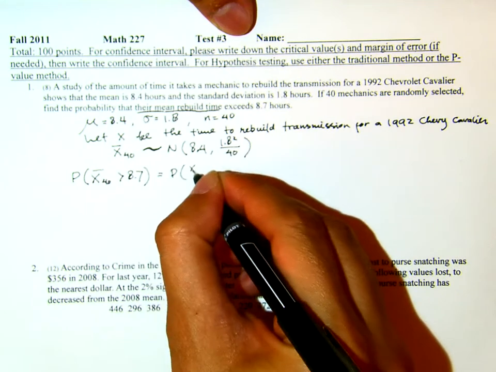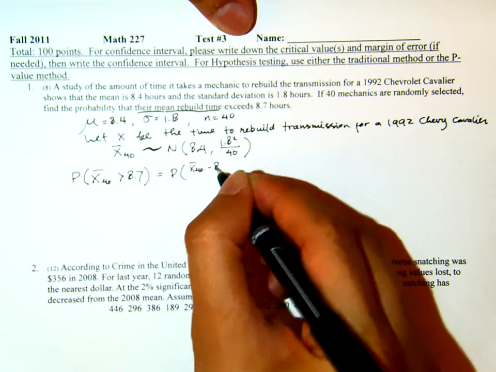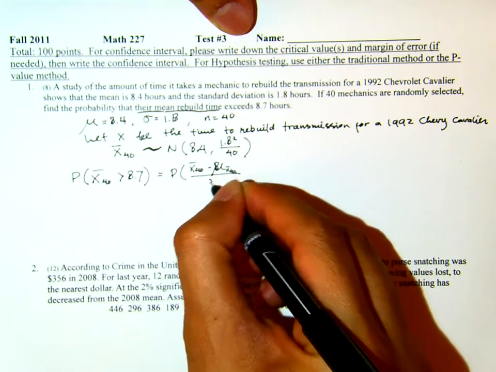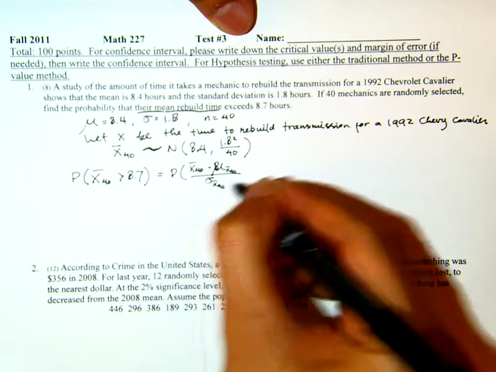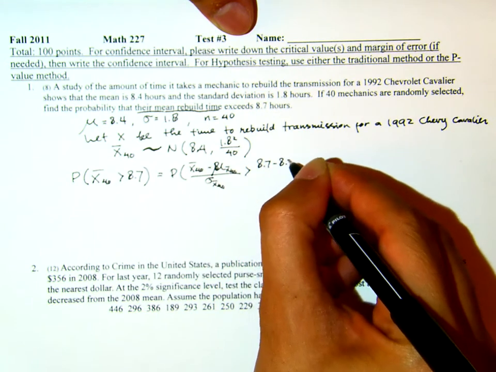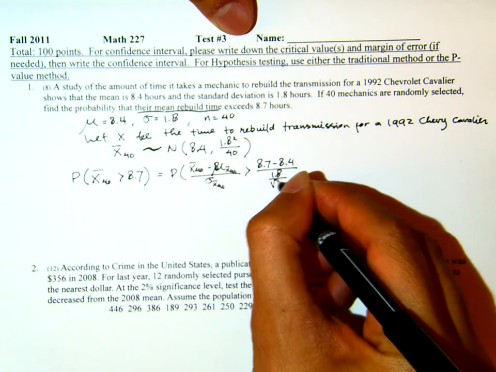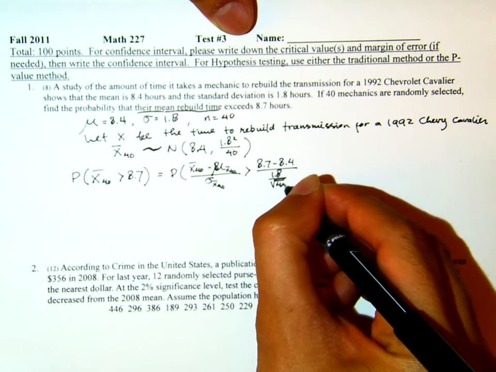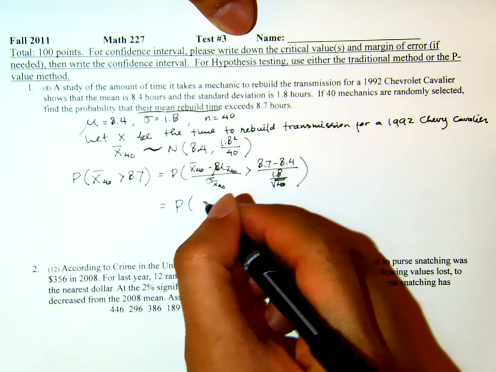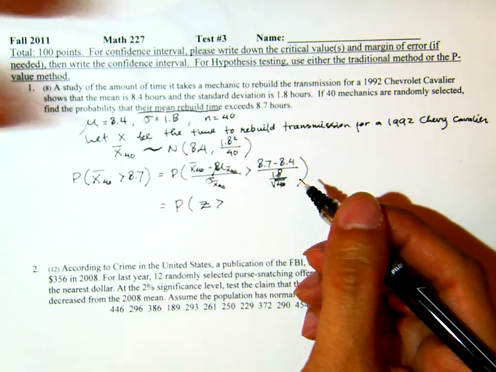P of (x bar 40 minus mu x bar 40) over sigma x bar 40 is greater than (8.7 minus 8.4) over (1.8 over square root of 40), like this. Basically I standardize first, then I get the probability of a standard normal distribution and then I compute that.